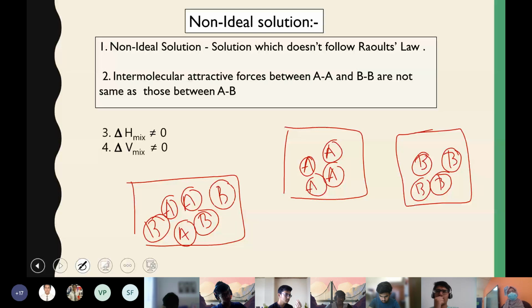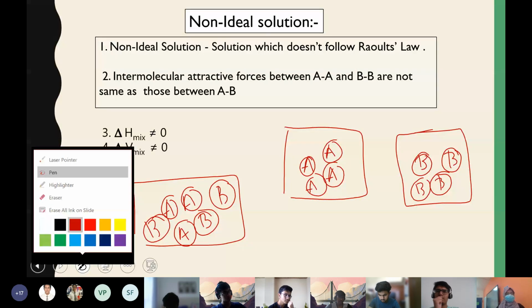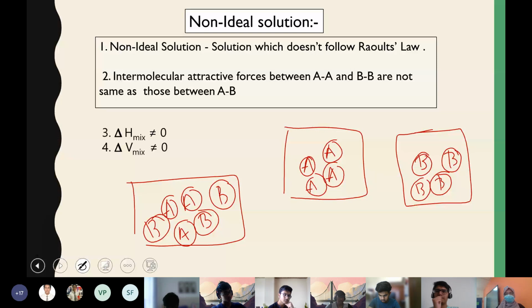So when you take pure sample A, the interaction is between the particles A and A, right? And here the interaction is between B and B. If the interaction between A and B is the same as A and A and B and B, that is what an ideal solution is.